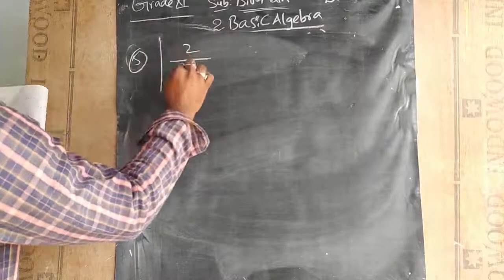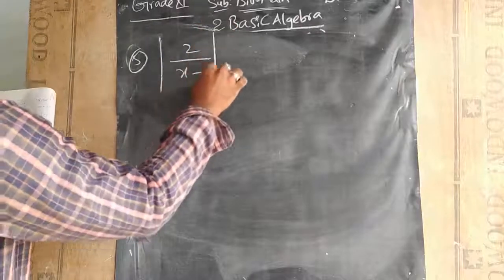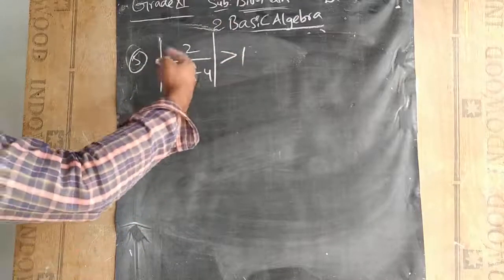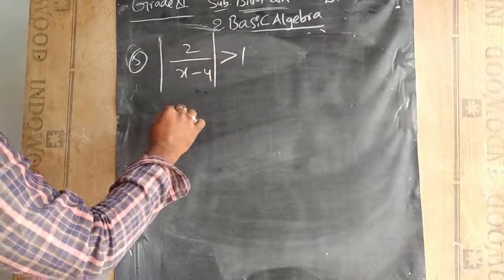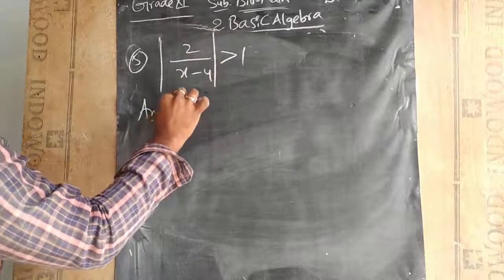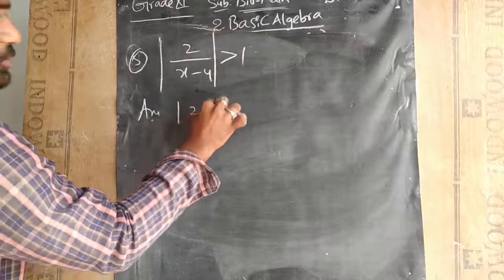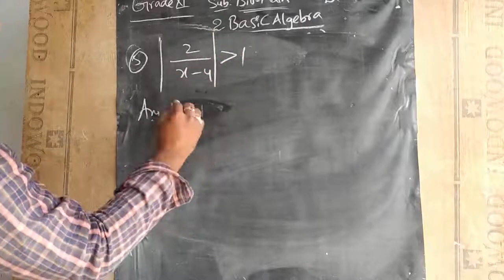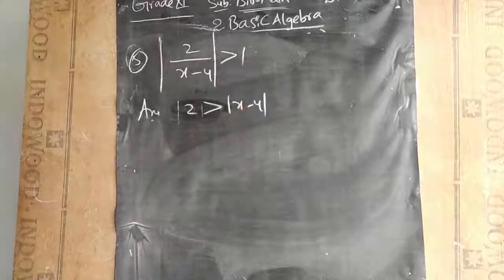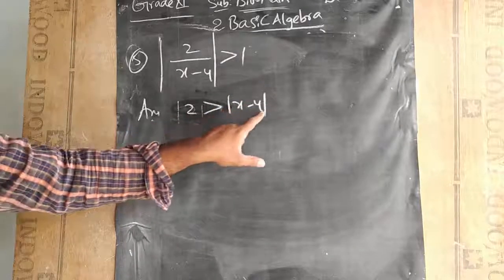|2/(x - 4)| > 1. So greater than 1. If we are doing the reciprocal for this, we can transpose. So 2 > |x - 4|.